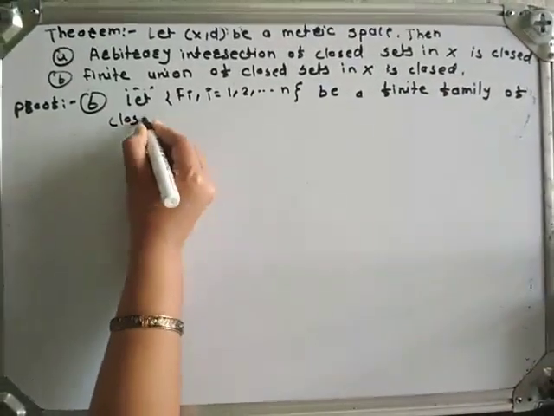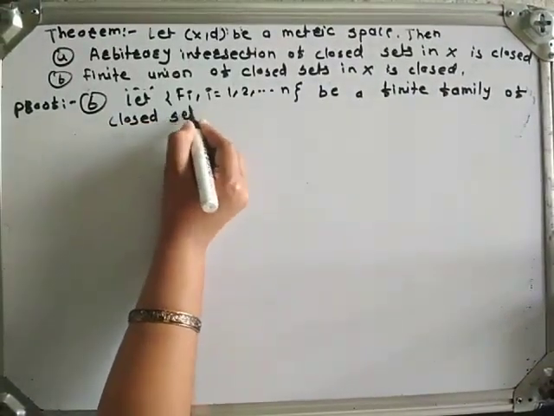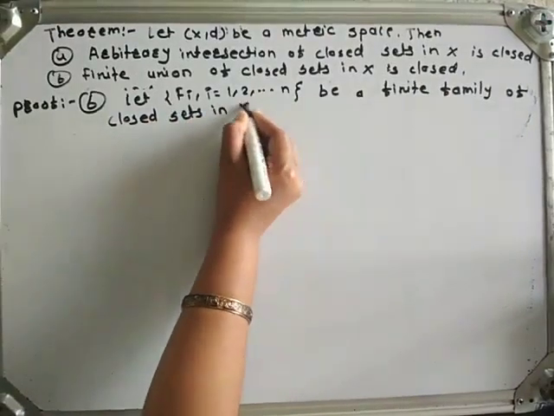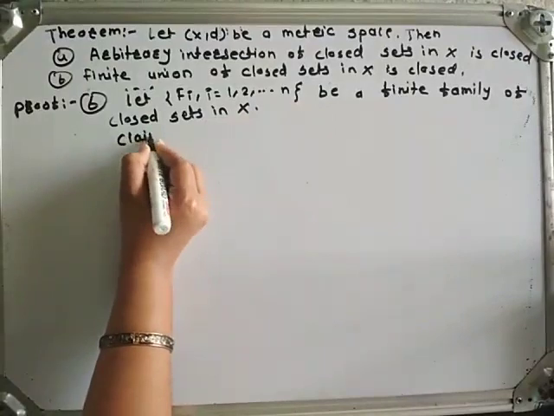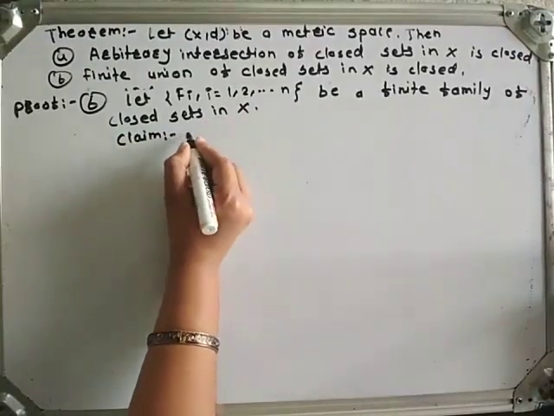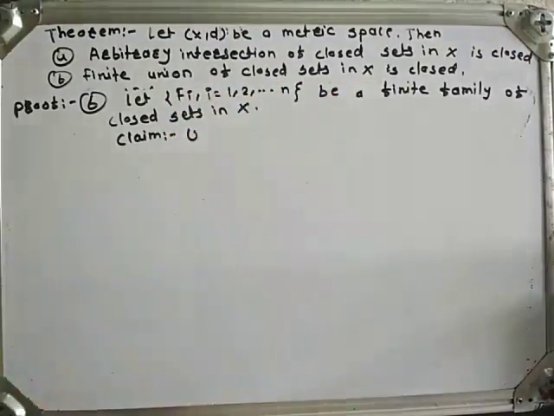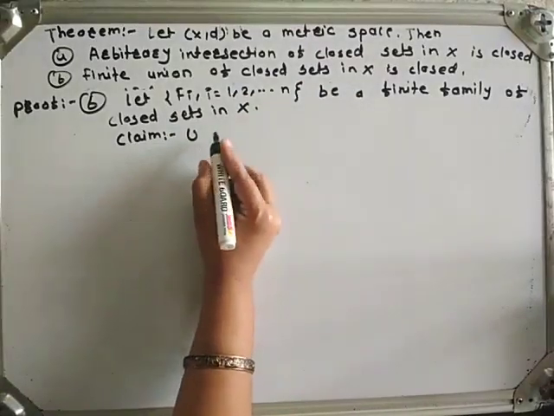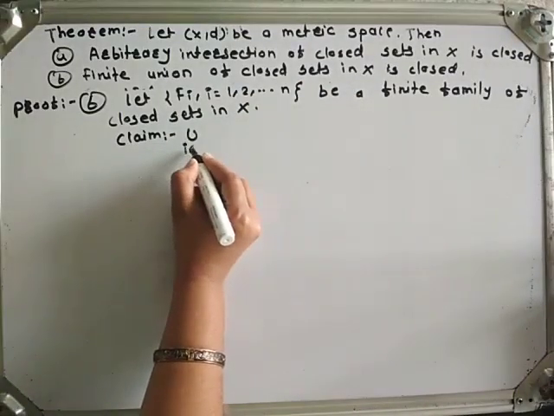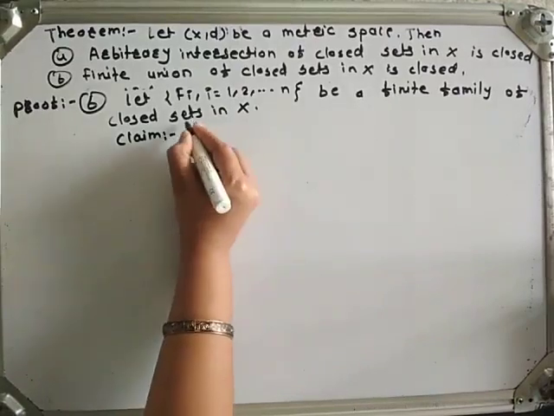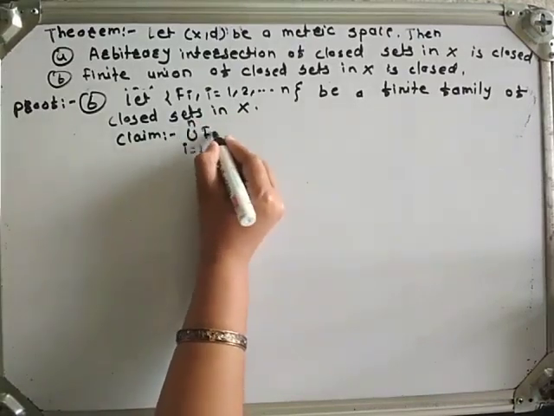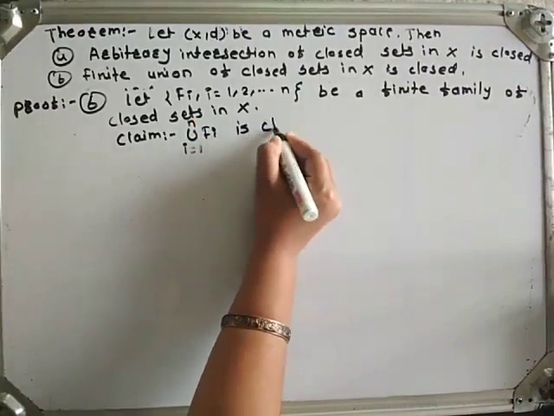Of closed set in X. Our claim is, what is our claim? Finite union of closed sets is closed. That is, the union of Fi, i runs from 1 to n, is closed.